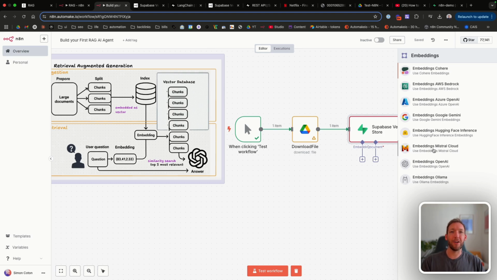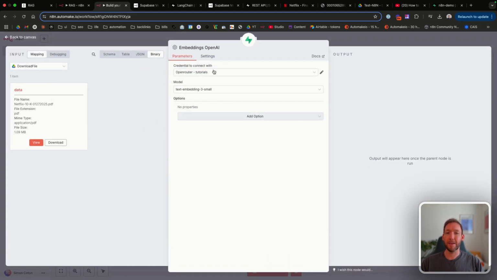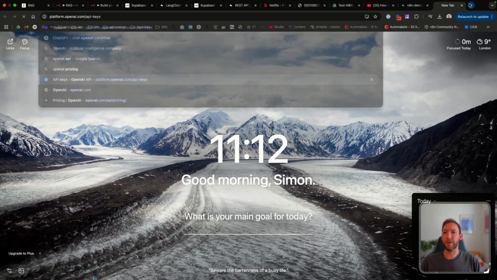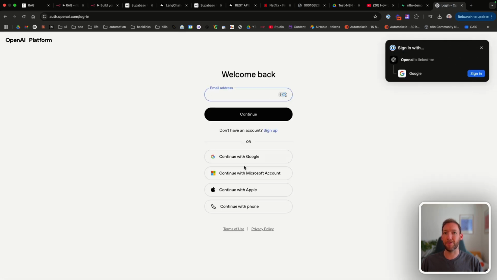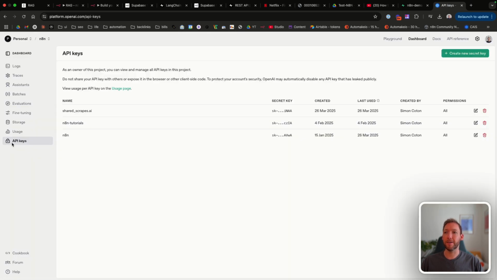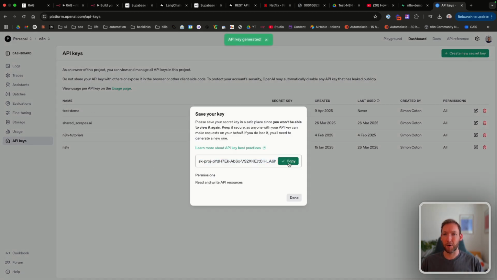Now, there are specialized embedding models for certain things, but for your everyday business data, you're just going to need something simple like OpenAI embeddings. You're going to need to make sure you have an OpenAI account set up. So you're just going to go to platform.openai.com/API keys. Make sure you sign up if you haven't before. And then once you're in there, go to the API keys section, create a new secret key, give it a name, create the secret key, copy that.